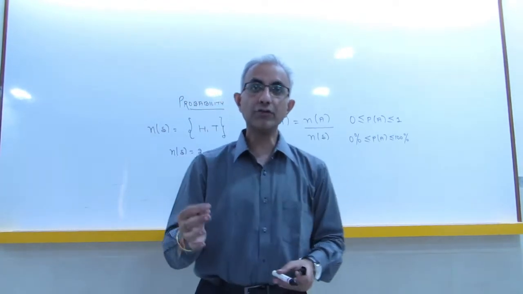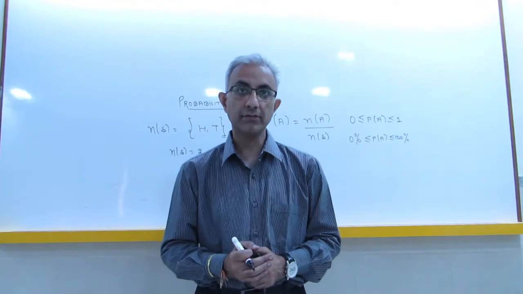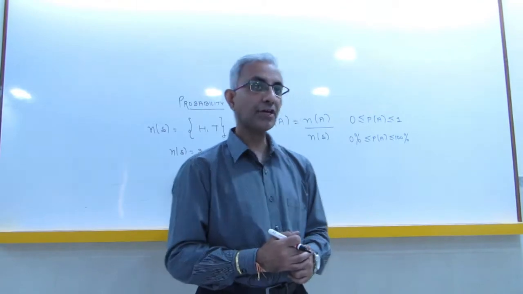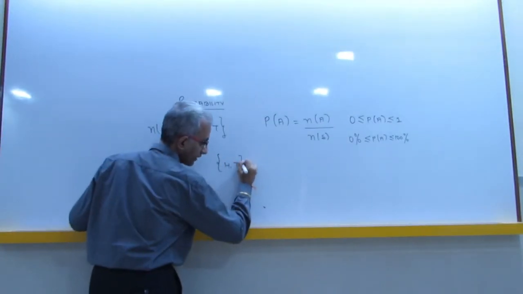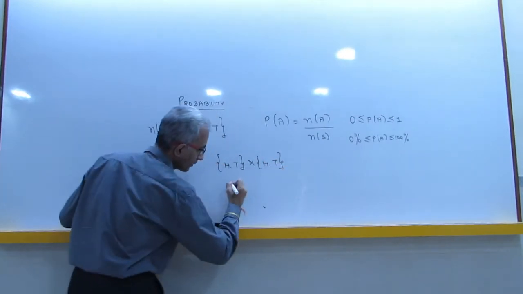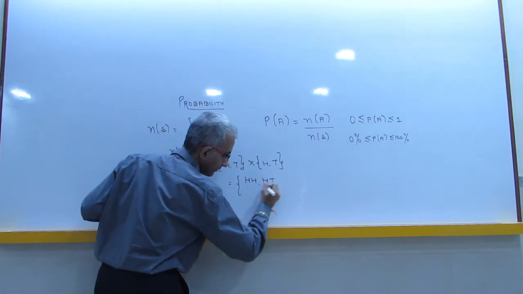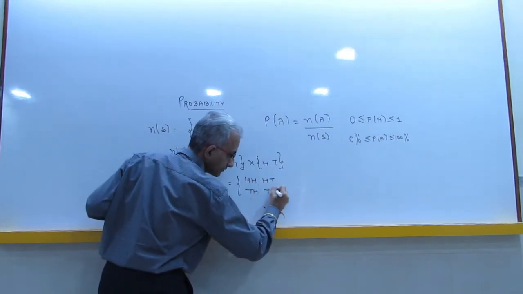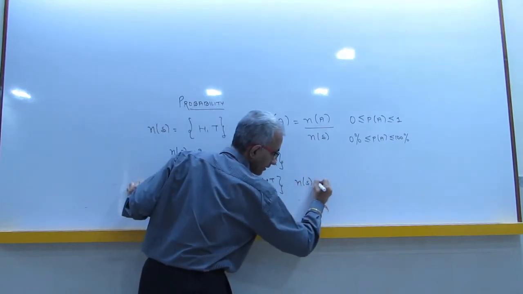Suppose I have a coin which I am tossing twice, or 2 coins tossed together. Let's see what my sample space now comes to. It will be heads, tails from the first one into heads, tails from the second one. So my total chances are heads heads, heads tails, tails heads, double tails. So my sample space now is 4.